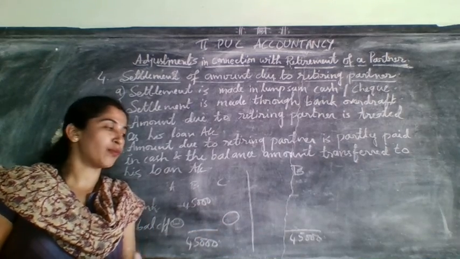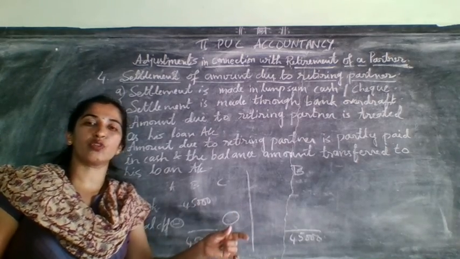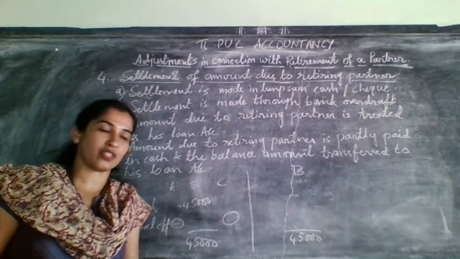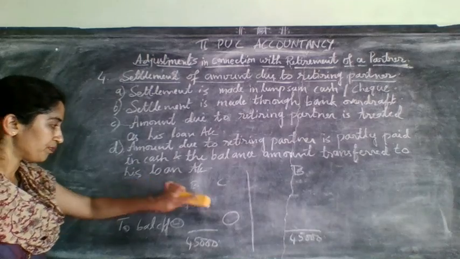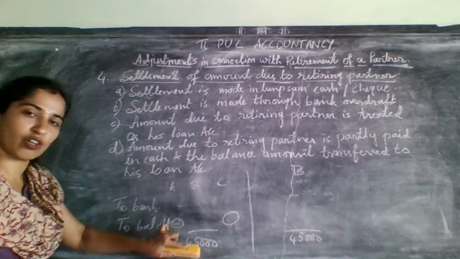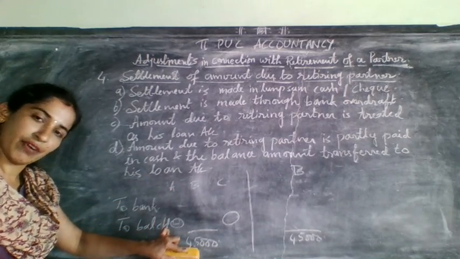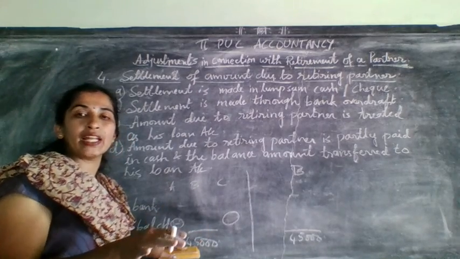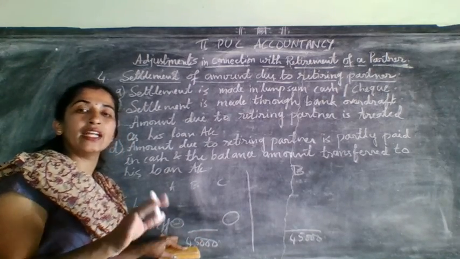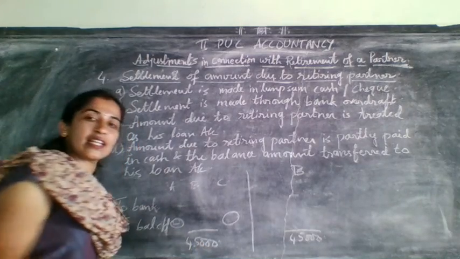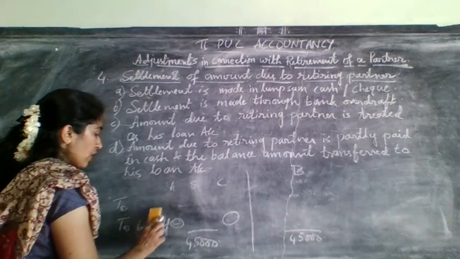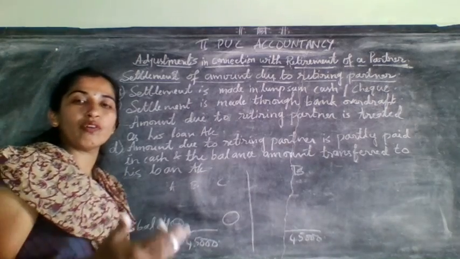How you will come to know is they will give you on the asset side cash 5,000 or 10,000, but here his settlement account was how much? 45,000. But in the firm the cash balance was only 10,000. Then how can they settle this? At that time they will say that his account was settled through bank overdraft.